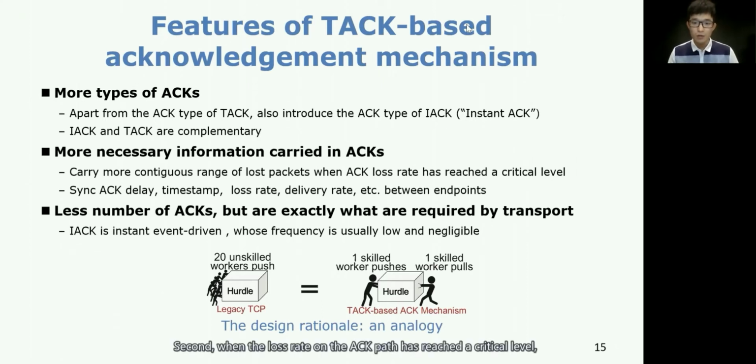Second, when the loss rate on the ACK path has reached a critical level, TACK should carry more information, such as continuous range of lost packets or received packets. With more types of ACKs and more necessary information carried in ACKs, the TACK-based acknowledgement mechanism, therefore, is able to send less number of ACKs, but are exactly what are required by transport.